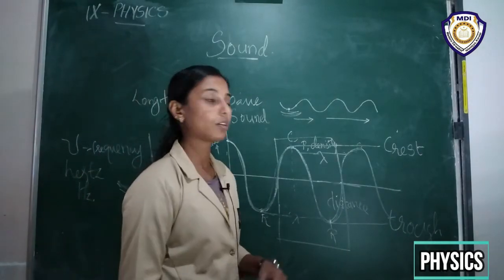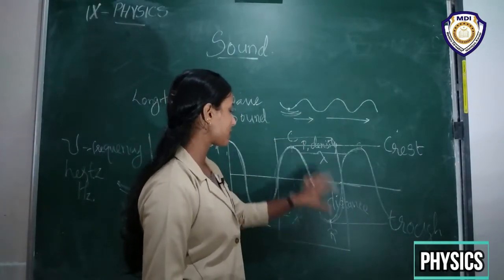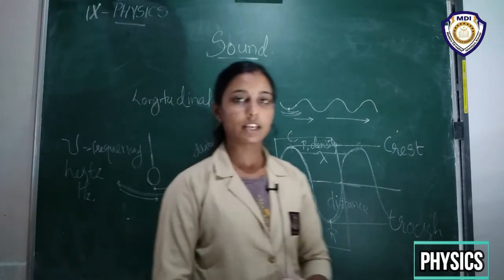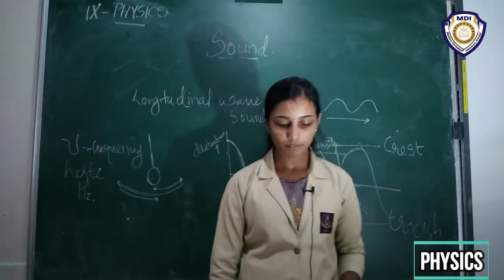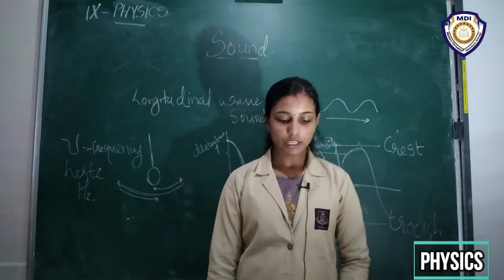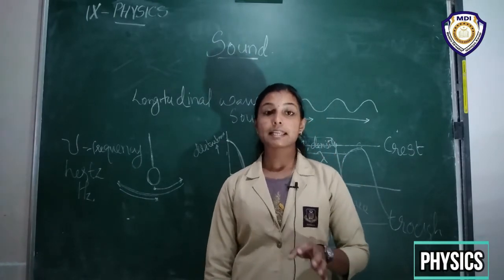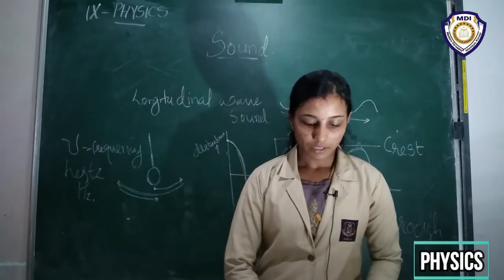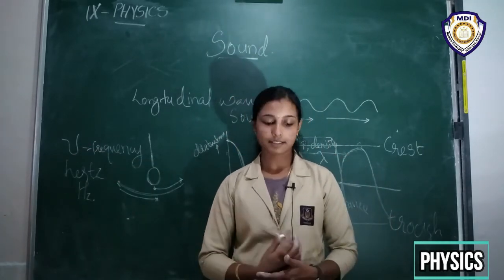So if we can count the number of compressions and rarefactions in a unit time, we will get the frequency of that wave, and it is usually represented by the Greek letter nu, and it has a unit of hertz.